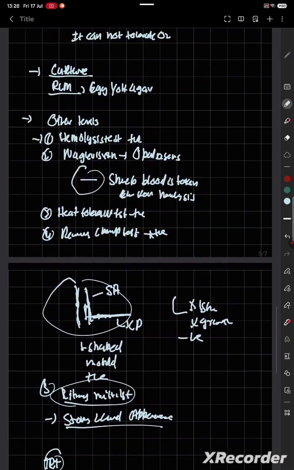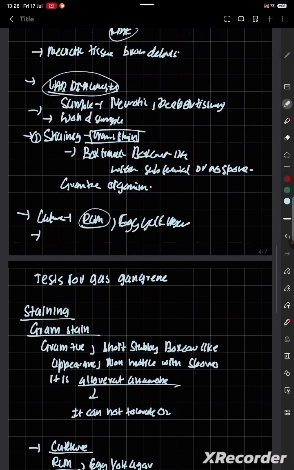For the test, what sample do we take? Wound sample, deeper tissue sample.